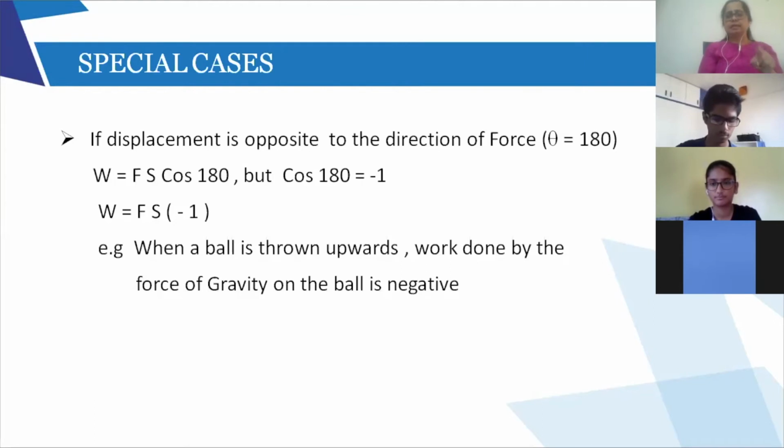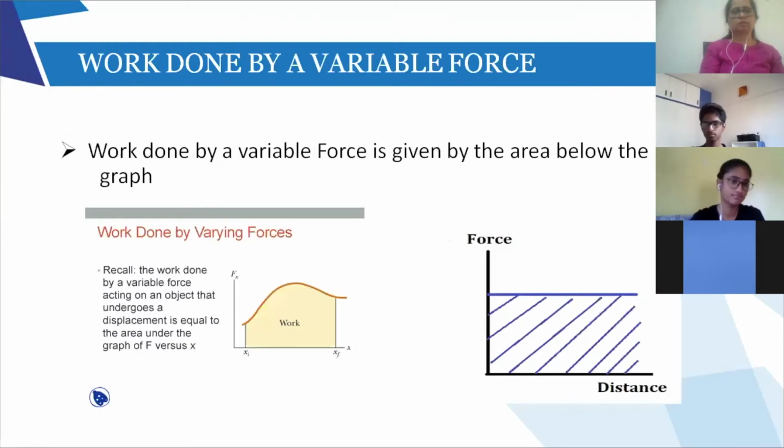In this case, when we are discussing a ball rolling on the ground and the frictional force is in the opposite direction, theta is not 90, theta is 180. They both are on the same line. One arrow is on the left-hand side, the other arrow is on the right-hand side. So that angle is 180. It is cos 180, not 90. Fine. So here, when the ball is thrown upwards, work done by the force of gravity is negative. Correct? Okay, let's go further.